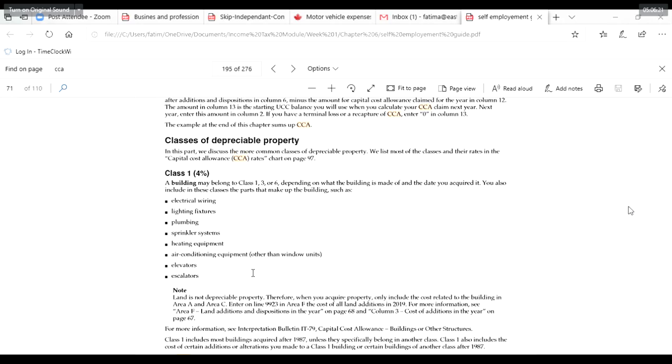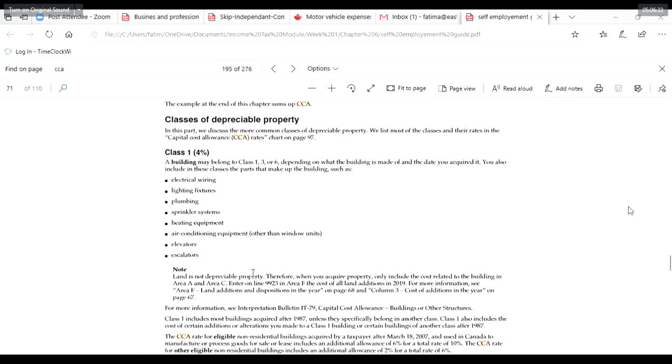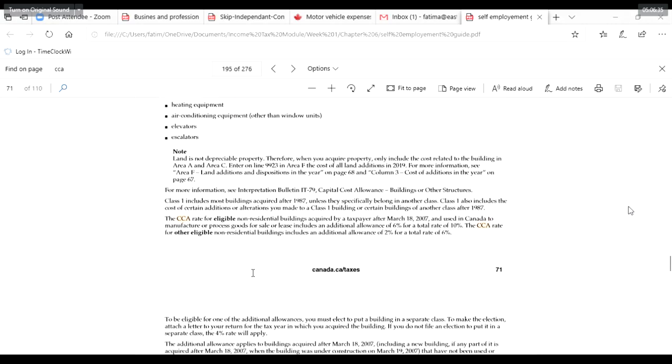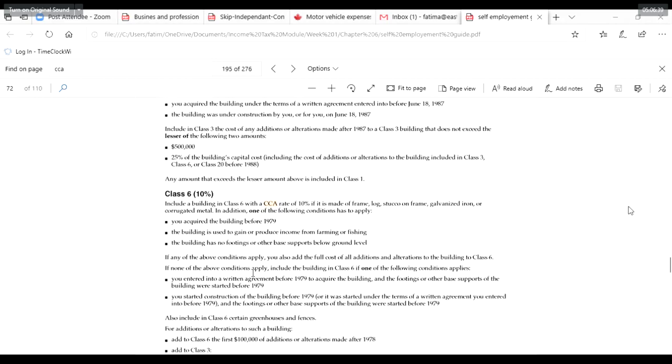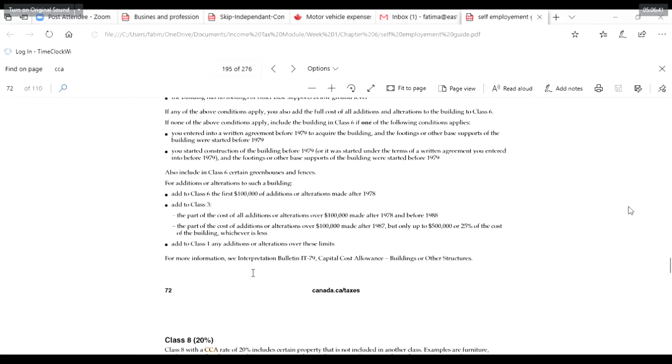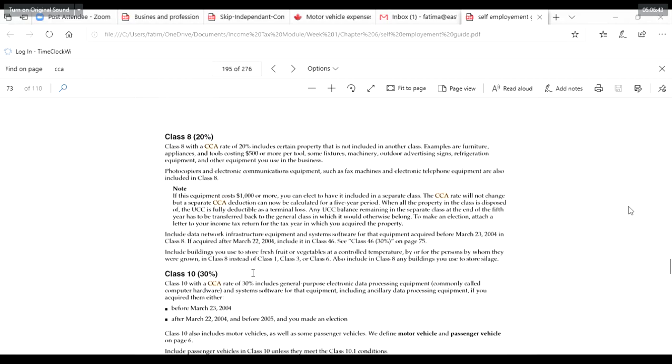So how are you going to calculate that CCA and how is it going to add up? It's equipment, not a motor vehicle, but if it's equipment or any other asset, how are you going to depreciate it? So in that case, what to include when you depreciate it? That's what it's showing in the classes. So 10% class 6, class 8, 20%.